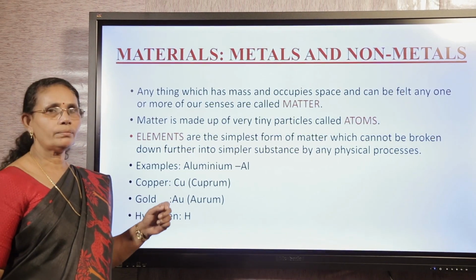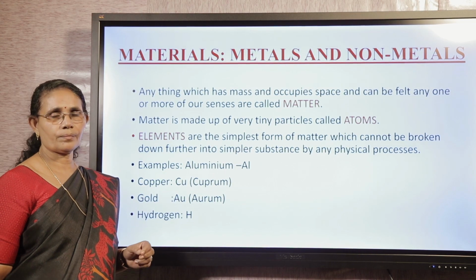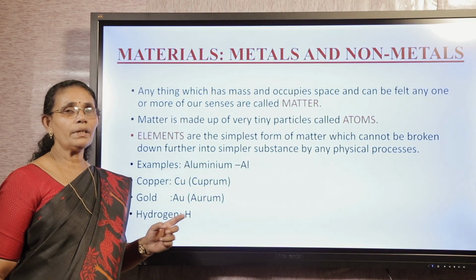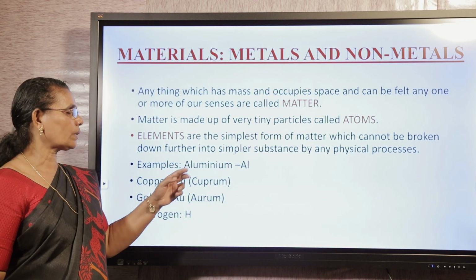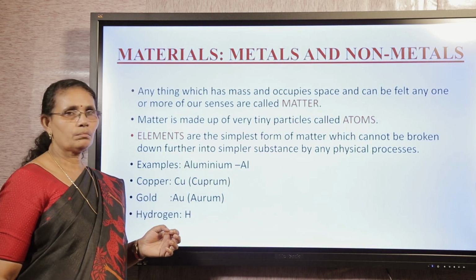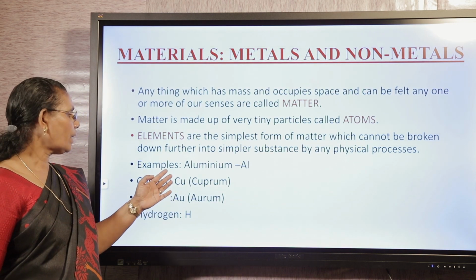Matter is made up of very tiny particles called atoms. Now let us see what is an element. An element is the simplest form of matter which cannot be further broken down into simpler substances by any physical methods. Here we have some examples.